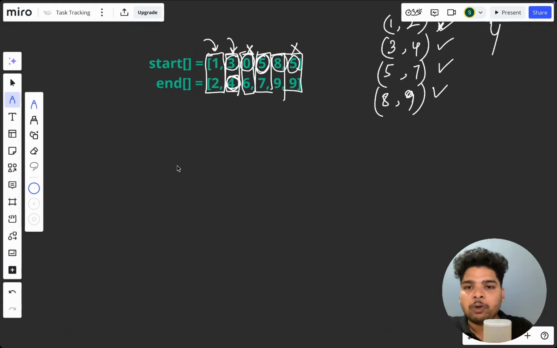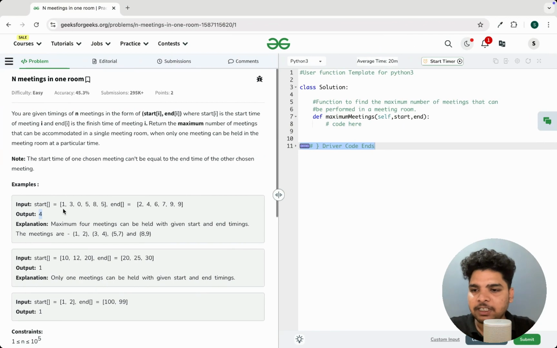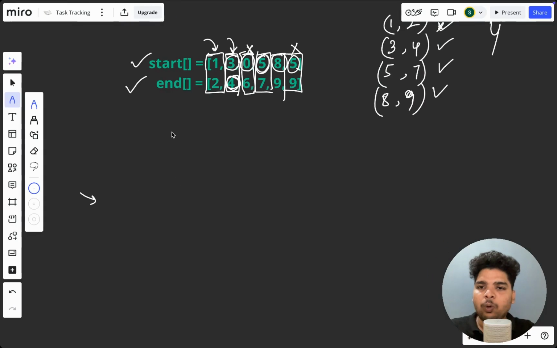To solve this problem we'll be using greedy. For greedy, we know greedy means sorting. But before sorting, one thing we'll do. You can see the start time and end time are different arrays.